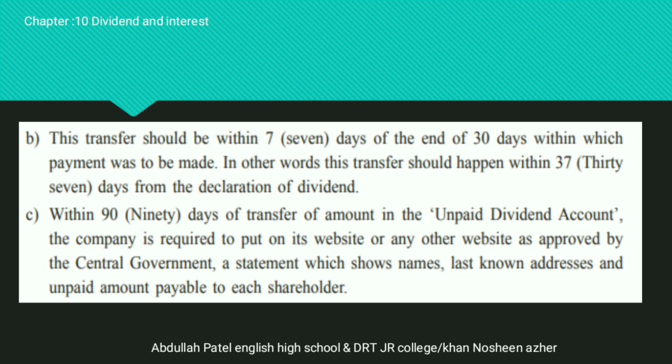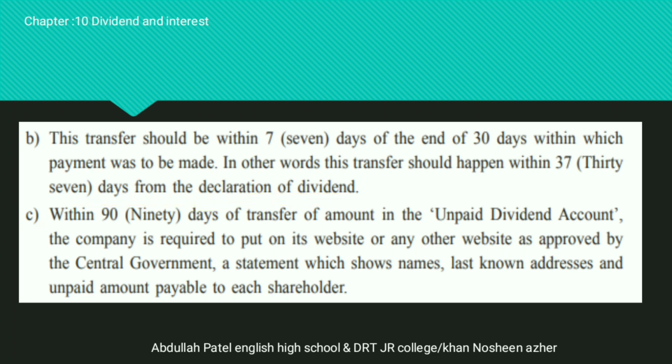B, this transfer should be within 7 days of the end of the 30 days within which the payment was to be made. In simple words, you can say that this transfer should happen within 37 days from the date of the declaration of the dividend.